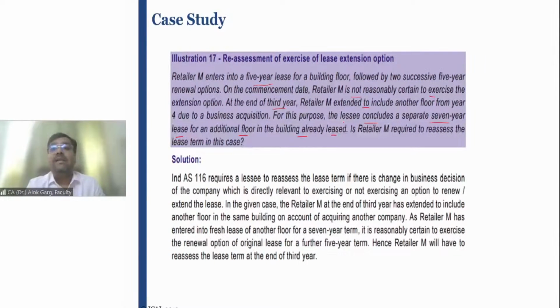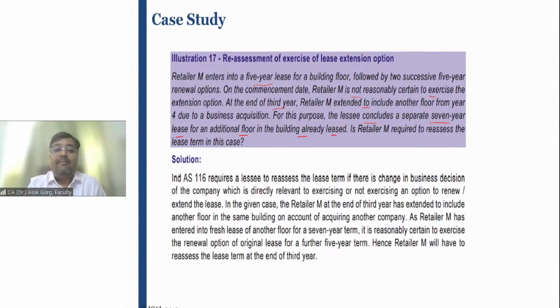But after 3 years, the lessee has acquired a business, and due to such expansion, in the same building, the lessee has acquired another floor and has entered into a lease contract for 7 years. What does it mean? It means that there is a reasonable certainty that the lessee will do the business for at least 7 years from now.